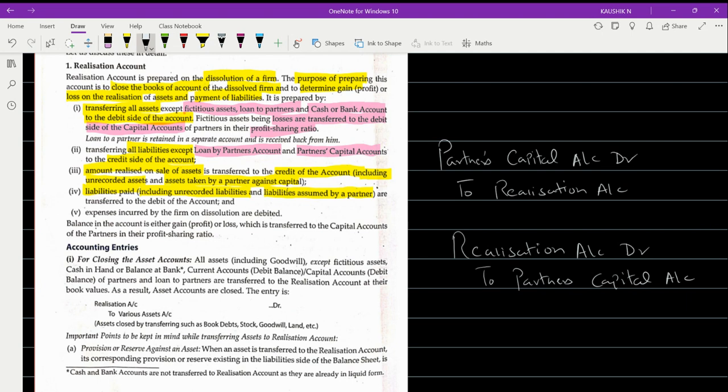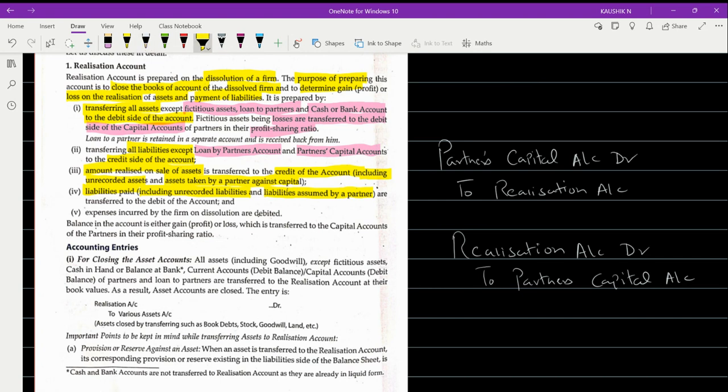By this, you ensure that the payment is made off. Not only the payment for the liabilities brought to the realization account from the balance sheet, even unrecorded liabilities are to be settled, and even the liabilities assumed by the partners have to be settled off.